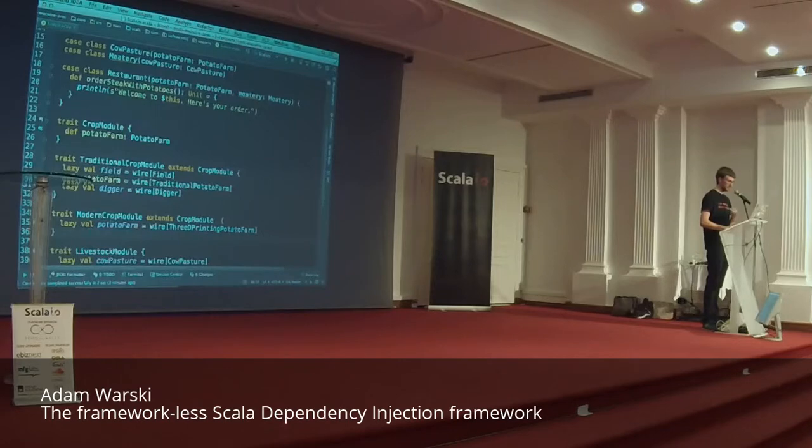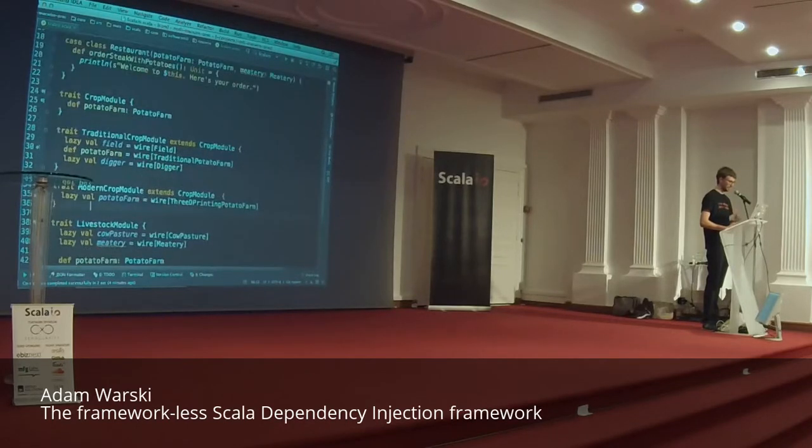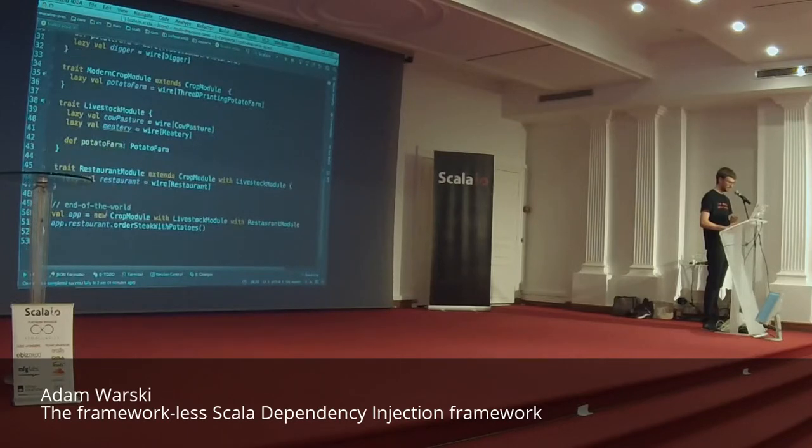So now we have a crop module, which is like an abstract module, and we have two more concrete implementations, which provide specific implementations for the potato farm. So now, of course, when we create the application, we have to specify which crop module to use. So we can specify the traditional crop module, right? So that will be one application. Let's call it app1. And we can create another application, which will have a completely separate object graph, right? Because it doesn't share anything with the modern crop module.